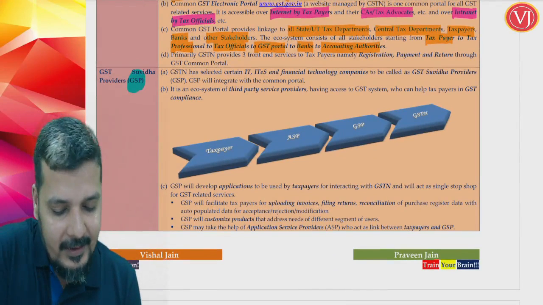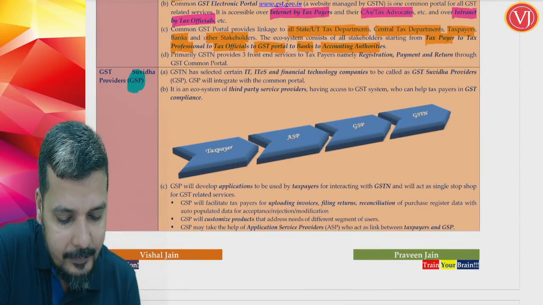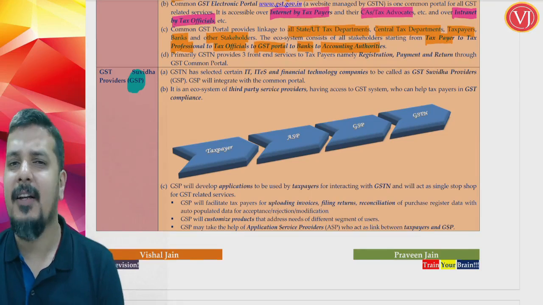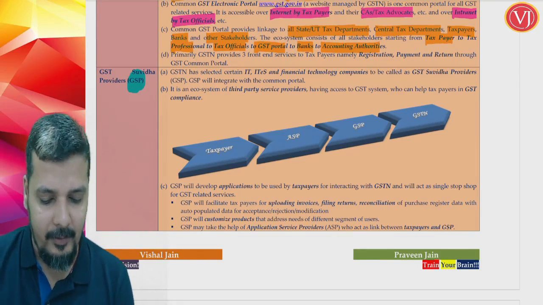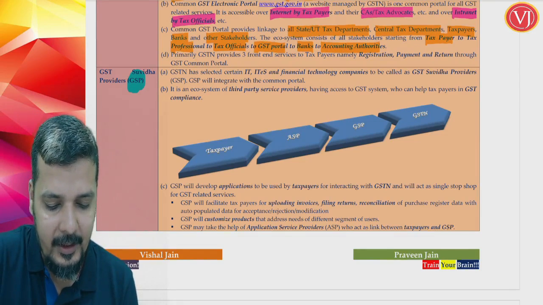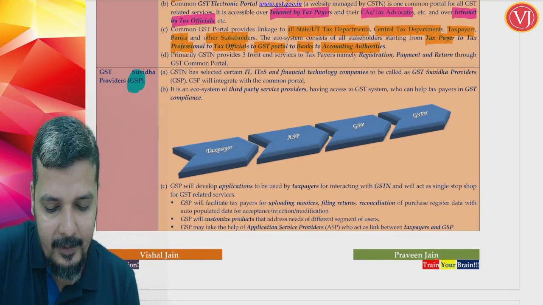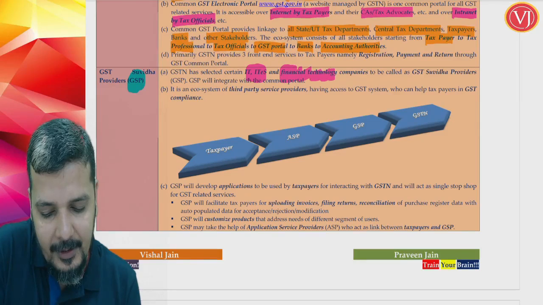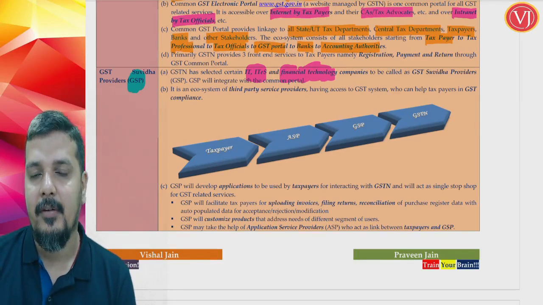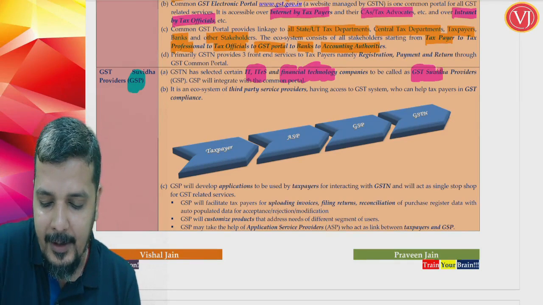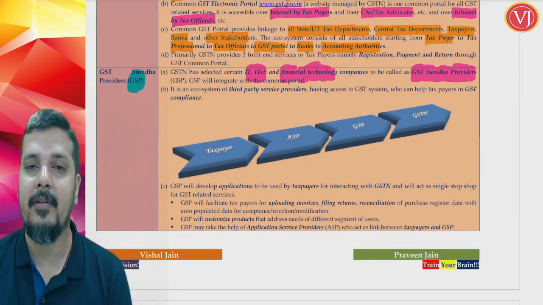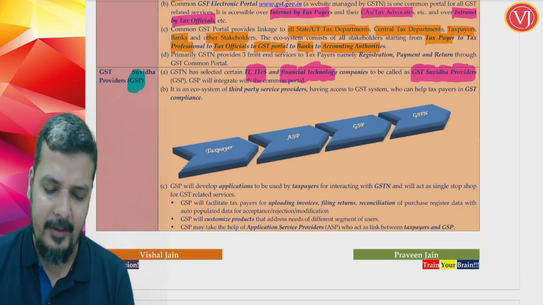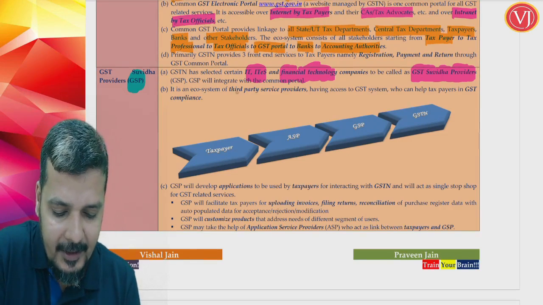Now what are these GST Suvidha Providers? They are nothing but IT companies. So when you talk about the GST network, it has selected a few information technology companies and fintech companies, so that they can come ahead and get themselves registered as GST Suvidha Providers with the GST network. They are nothing but third party service providers.